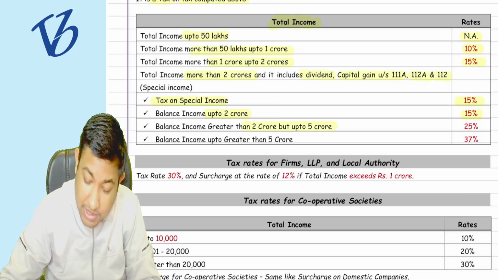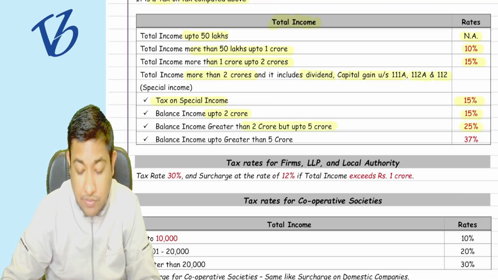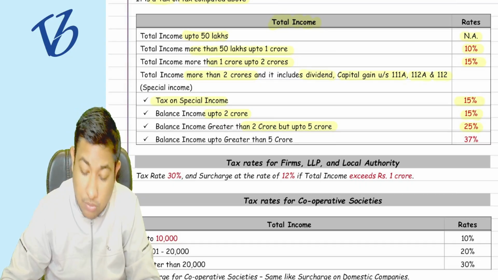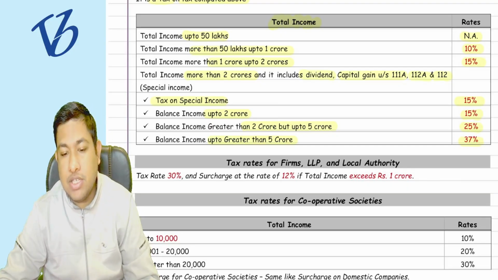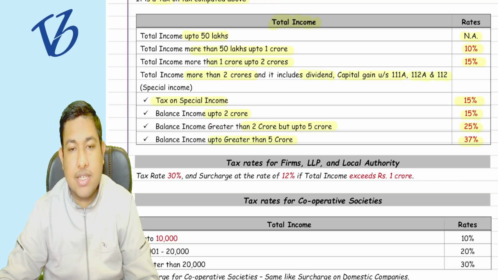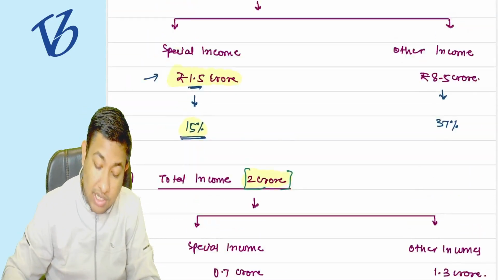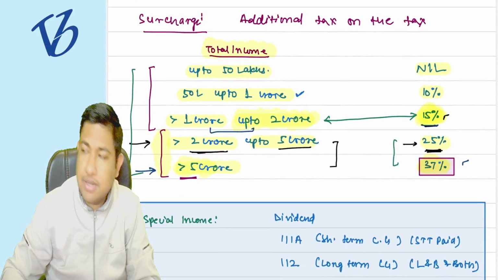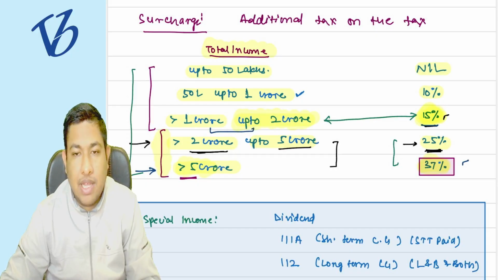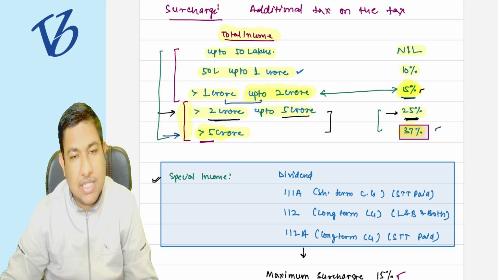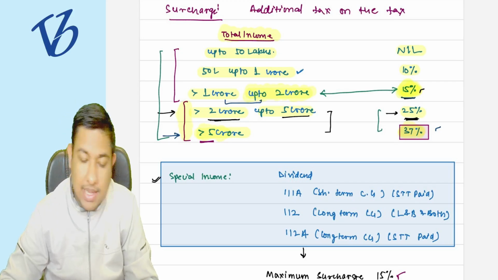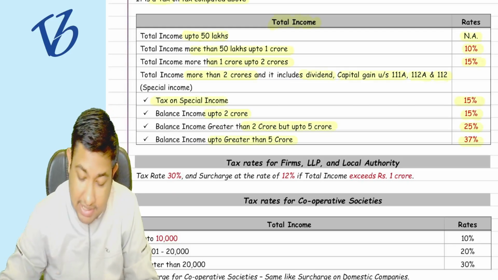Up to 2 crore rupees, 15%. 2 to 5 crore rupees, 25%. And greater than 5 crore rupees, 37% is going to be the surcharge rate. All these things have already been explained to you in this particular chart. Tell me, is each and everything explained to you in this chart? Yes. Shall I move forward now? It is easy. So the surcharge rates are also easy.